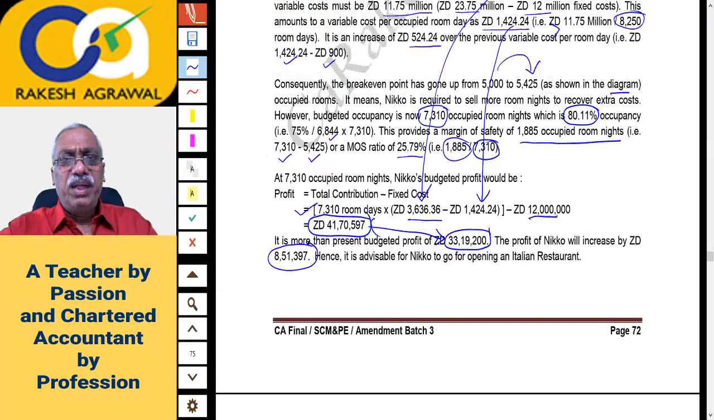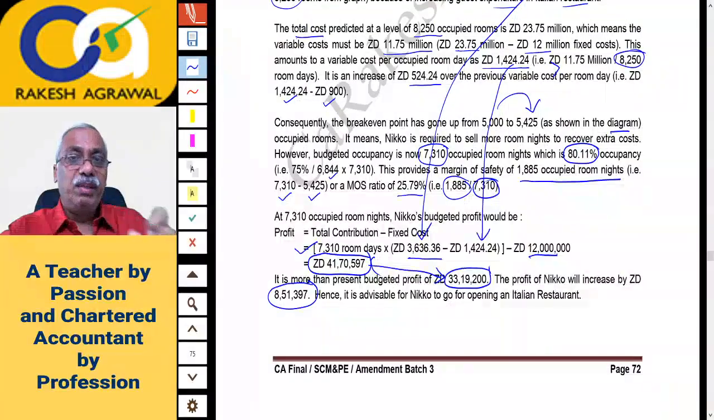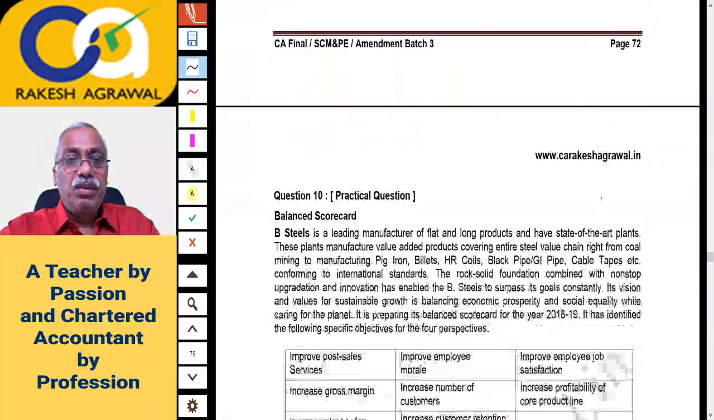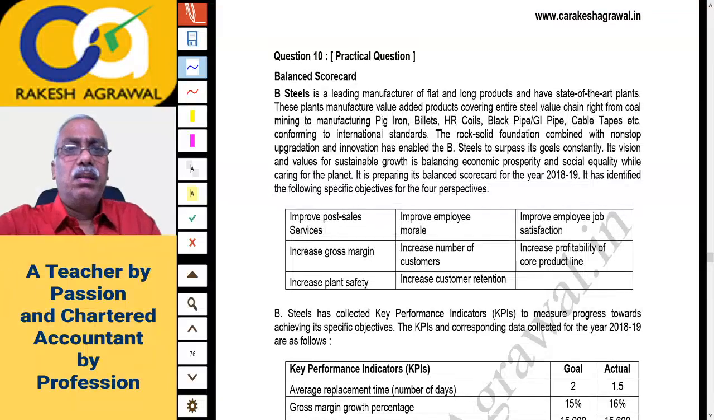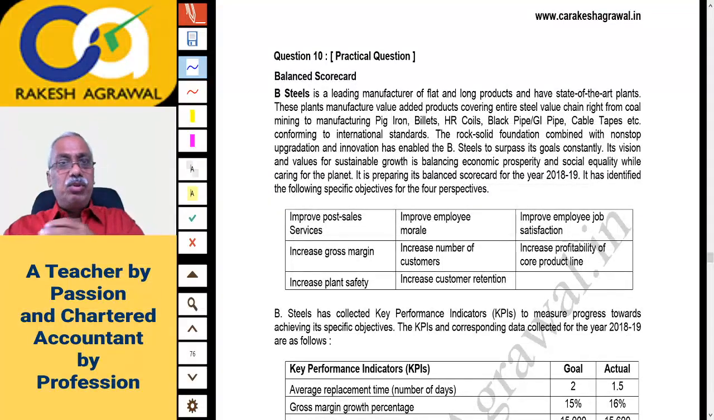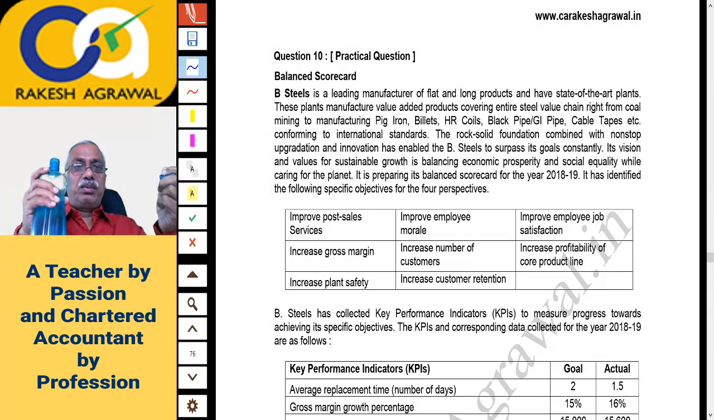So that was not a very difficult question, but I think you have to interpret the graph. This is from RTP, not from exam, but you should be able to interpret the graph. Now we go to question 10, the last question of that RTP. Practical question, though it seems to be theoretical. Let us see. Balanced scorecard. The question is on balanced scorecard.